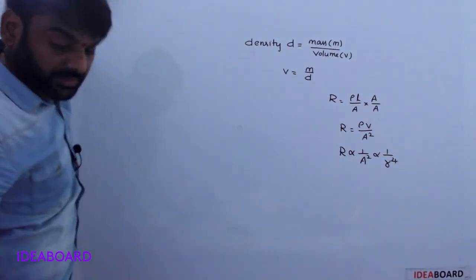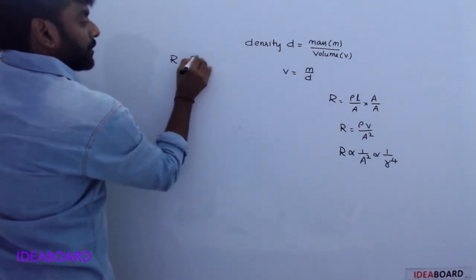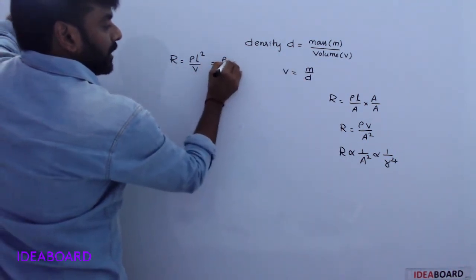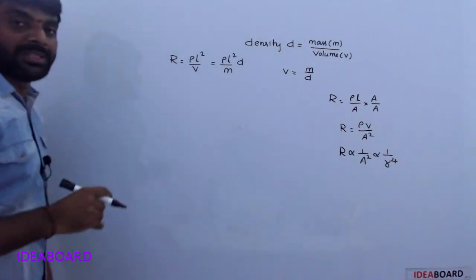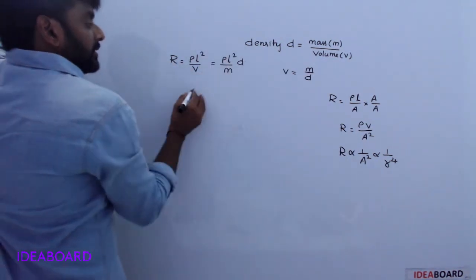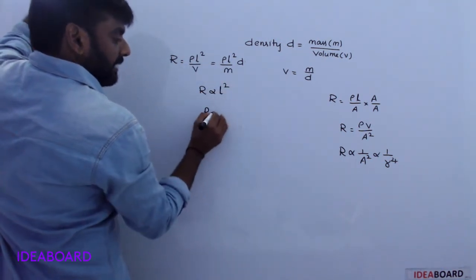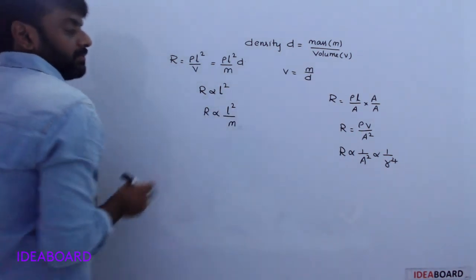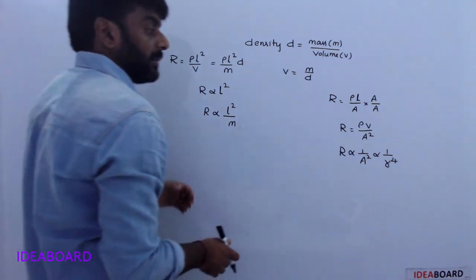Sorry for that. R is equal to rho L square by volume. Volume is equal to mass by density. So R is directly proportional to L square by mass, in terms of mass.